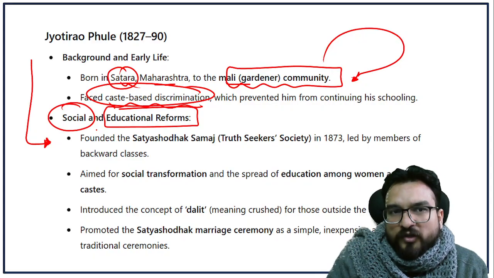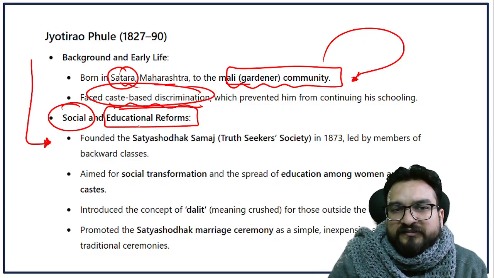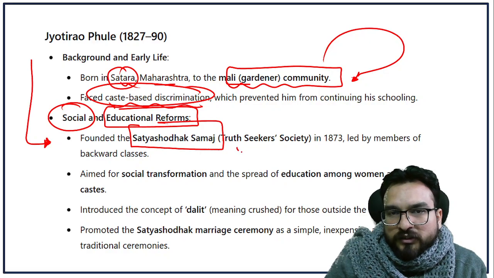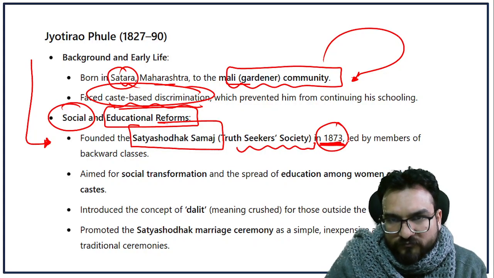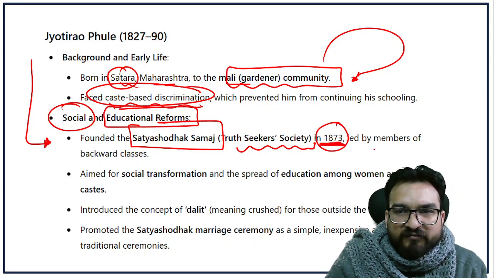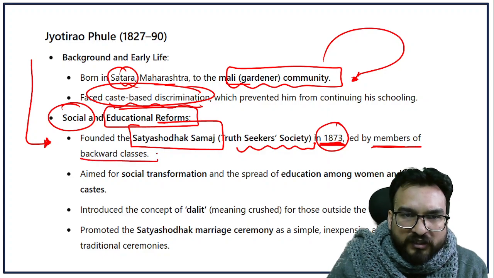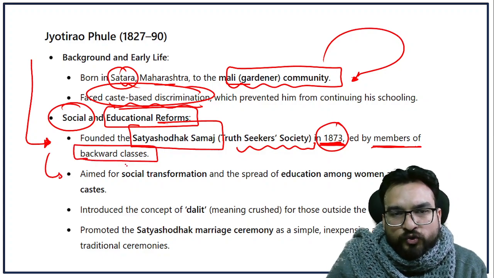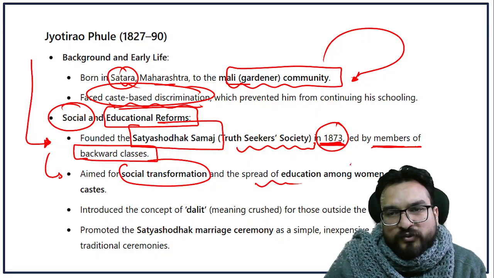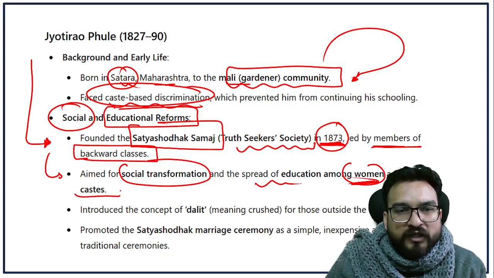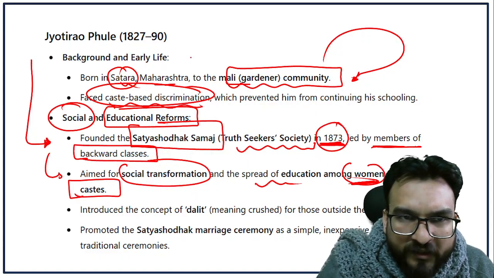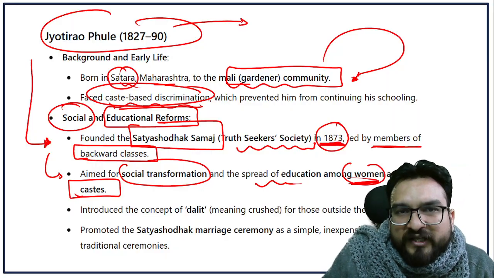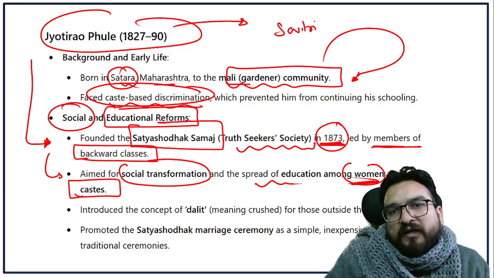His most important foundation is the Satya Shodhak Samaj, the Truth Seeker Society, which he founded in 1873. Understand very carefully, it was led by the members of a backward class. He aimed for social transformation and the spread of education among women and the lower castes too. In spreading education among women, he was helped by his wife, Savitri Bai Phule.